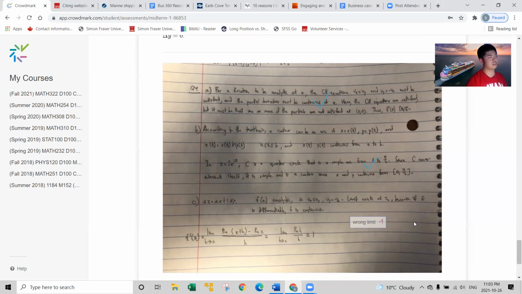I said f of z is analytic, so u sub x equals v sub y, u sub y equals negative v sub x. The limit exists at z naught because if f is differentiable, f is continuous. I just threw everything I knew at part C. F prime of z is, so I assumed they were talking about the real parts. Like I saw this on a question somewhere. I don't know. It's the wrong limit. I lost a mark, but at the end of the day, I still got 19 out of 20, which is surprising, but a happy achievement.